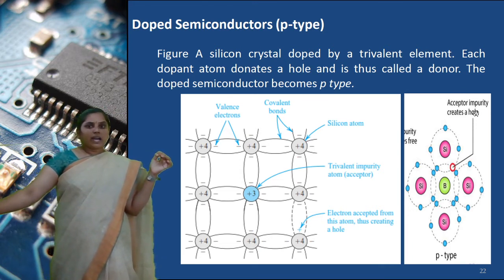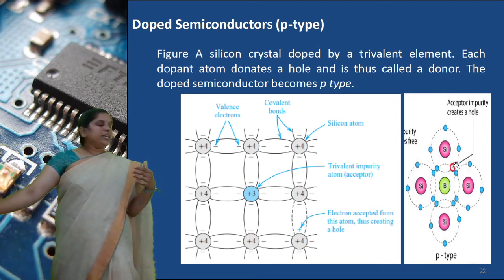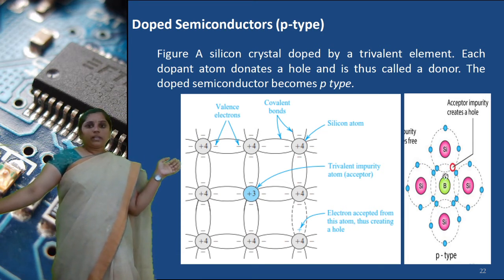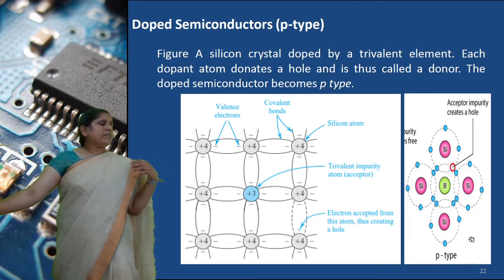It is ready to take an electron from the donor atom, so it is called an acceptor. These holes are moved to the valence band.